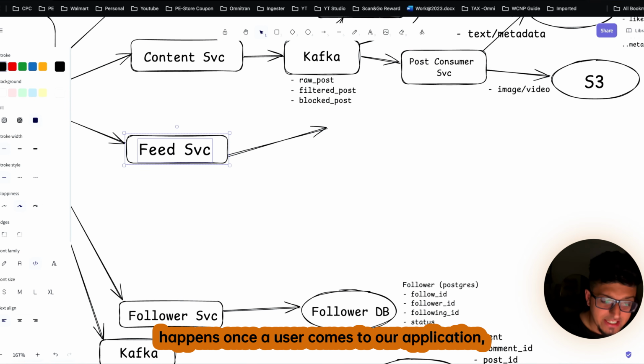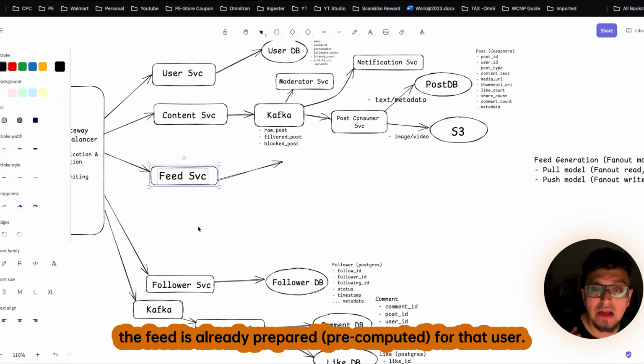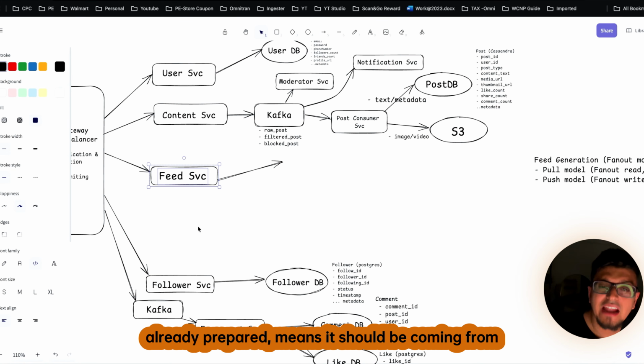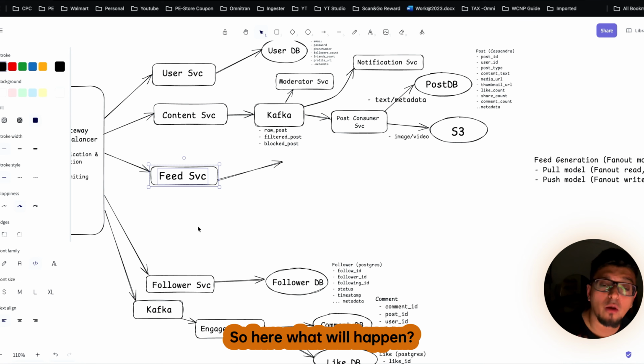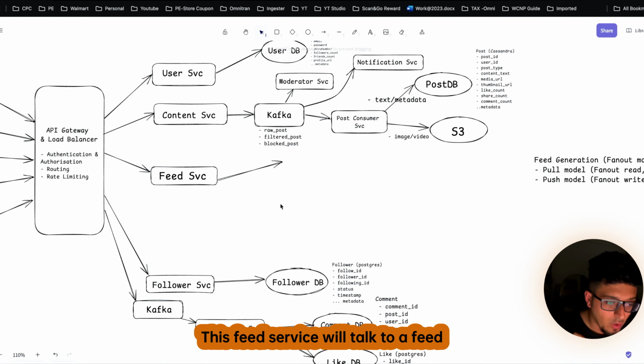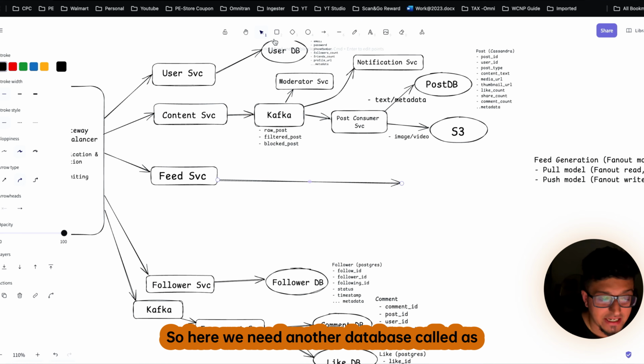As I was telling you, once a user comes to our application, the feed is already prepared for that user. And as I'm saying it is already prepared, it should be coming from a database or a storage unit. So here this feed service will talk to a feed database.